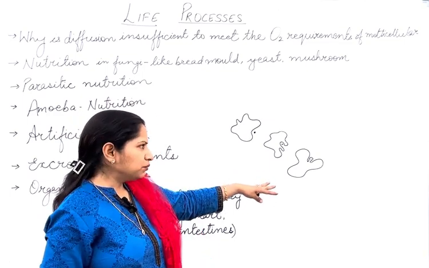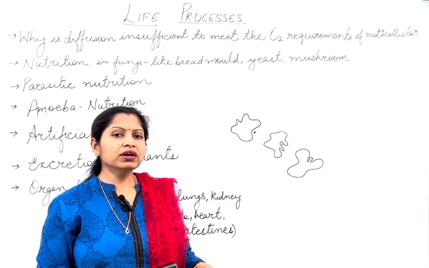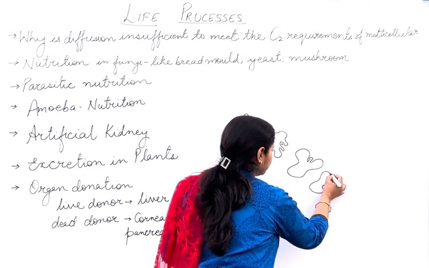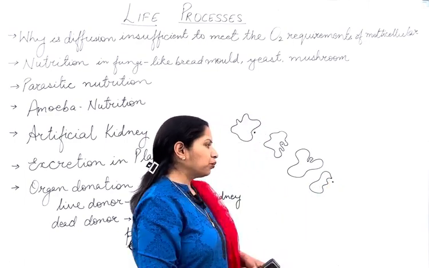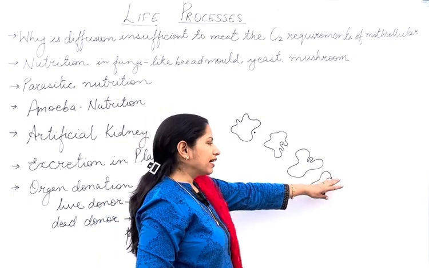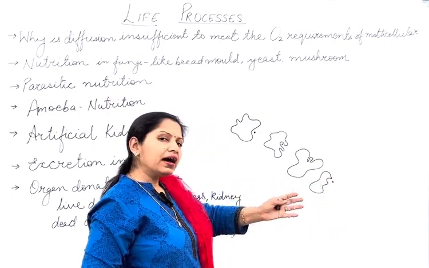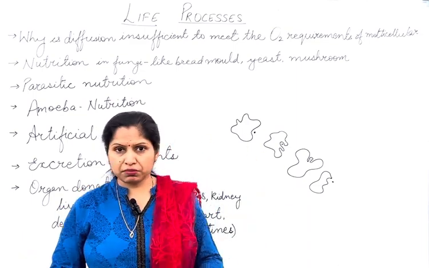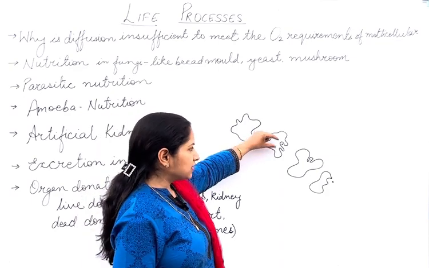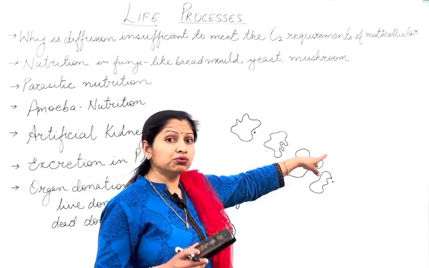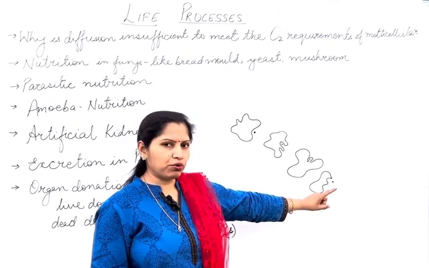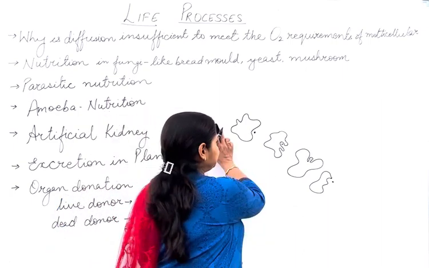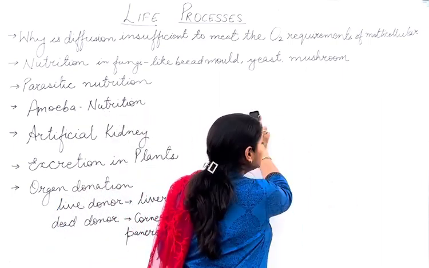Once the food is inside the body, it will digest the food. Whatever waste is left after digestion, it will excrete out from the body surface itself, and it will continue to move wherever it was moving. So this is the mode of nutrition in amoeba. It ingests the food, extends pseudopodia around the food, and prepares a food vacuole. Remember, food vacuole, very important. After digestion, it leaves the excretory material there and moves on. That is the mode of nutrition in amoeba.